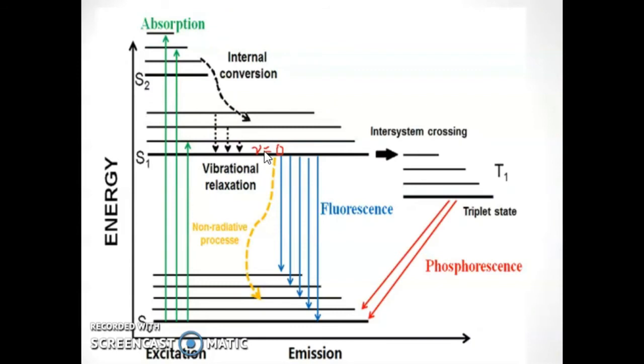Spin is conserved in the process, and upon photoexcitation, molecules are raised from the singlet ground state S0 to various vibrational levels of higher singlet states S1, S2, S3.